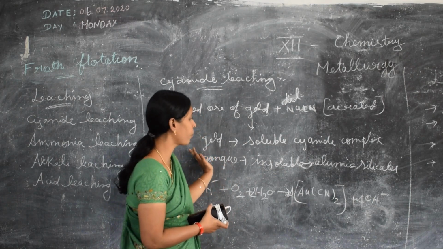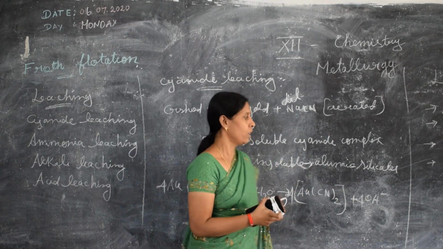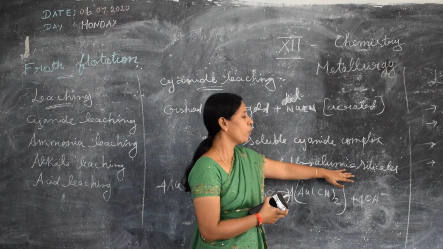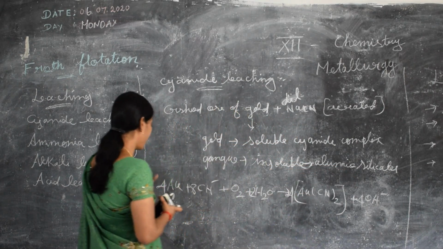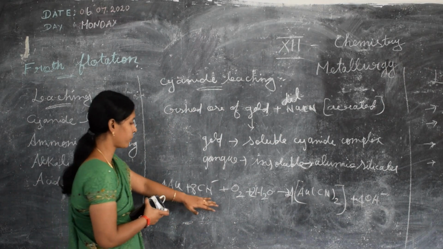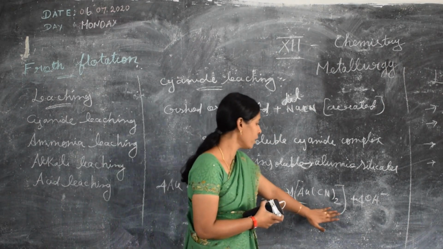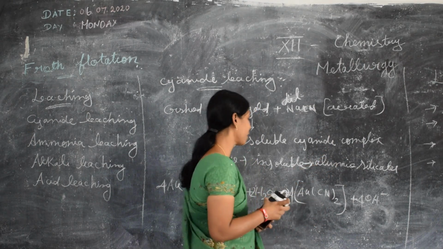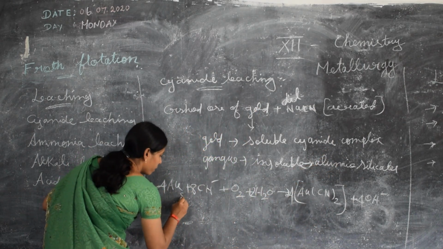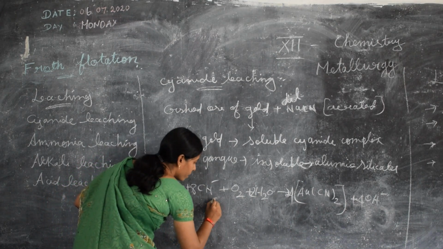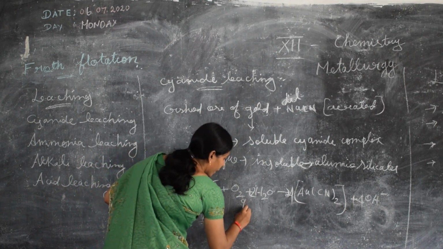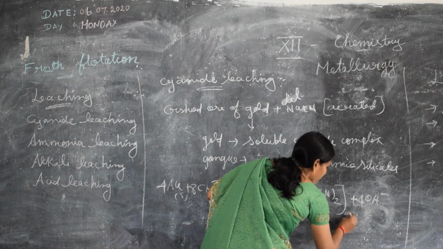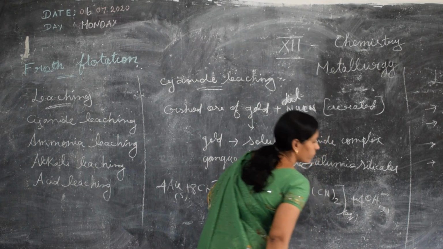Now in the reaction, gold reacts with cyanide in aerated condition with water to form the soluble cyanide complex. This is solid, this is aqueous, this is gas, this is liquid, this is also aqueous, this is liquid.